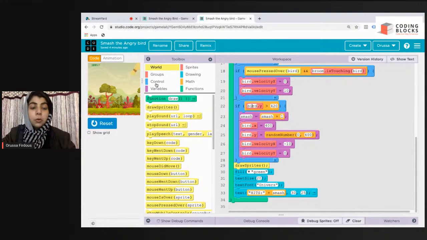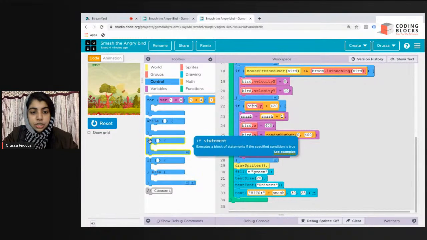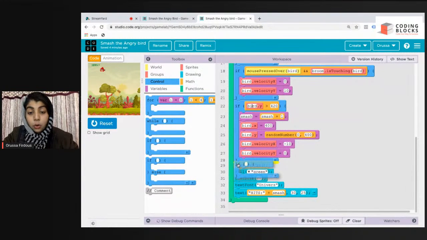So I'm going to go to control to add the final touch. How do we tell GameLab that after 30 seconds do this, after 40 seconds do this? So I select this if condition and bring it here. I'll make it before draw sprites.